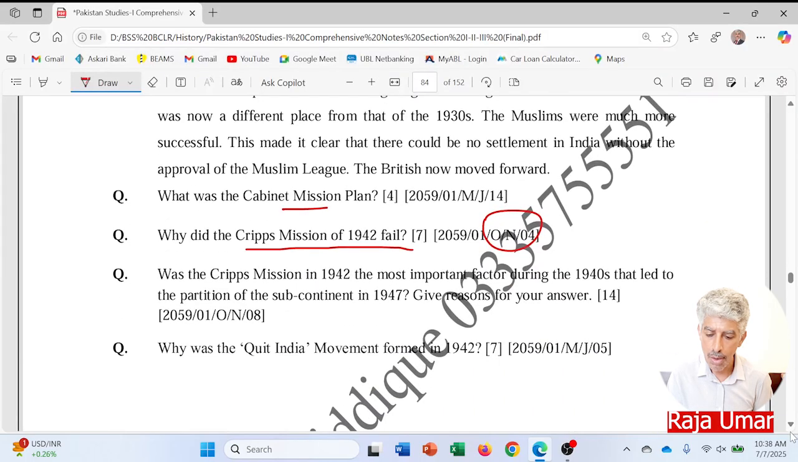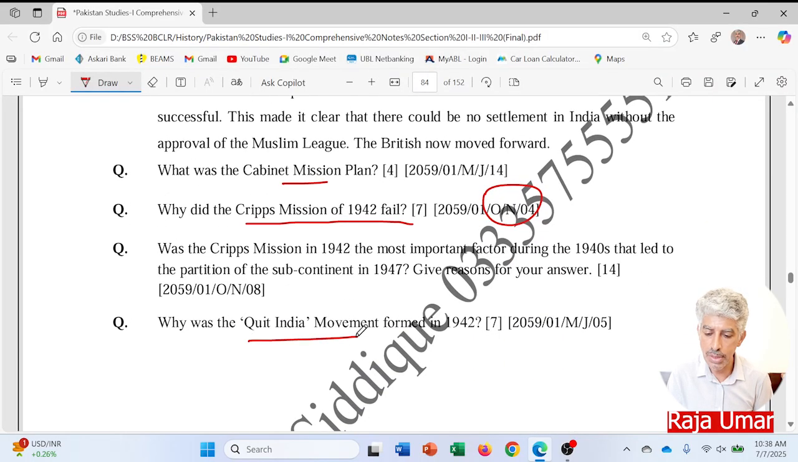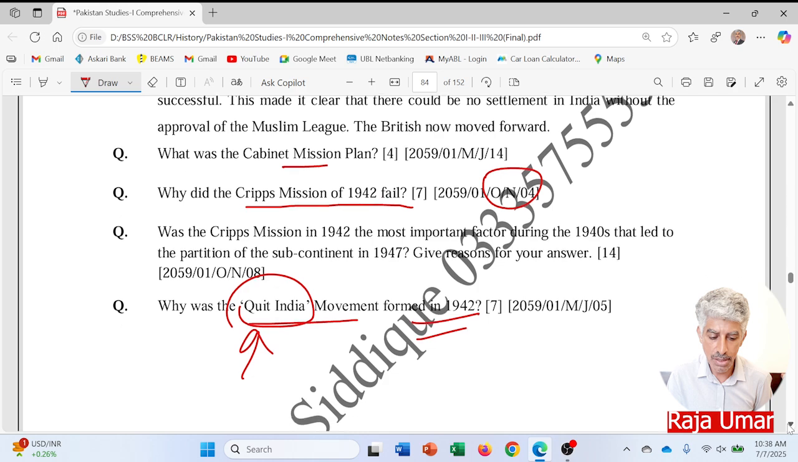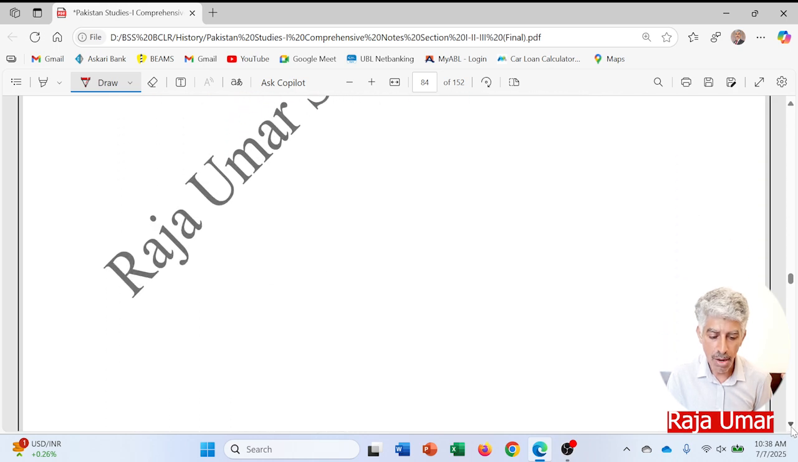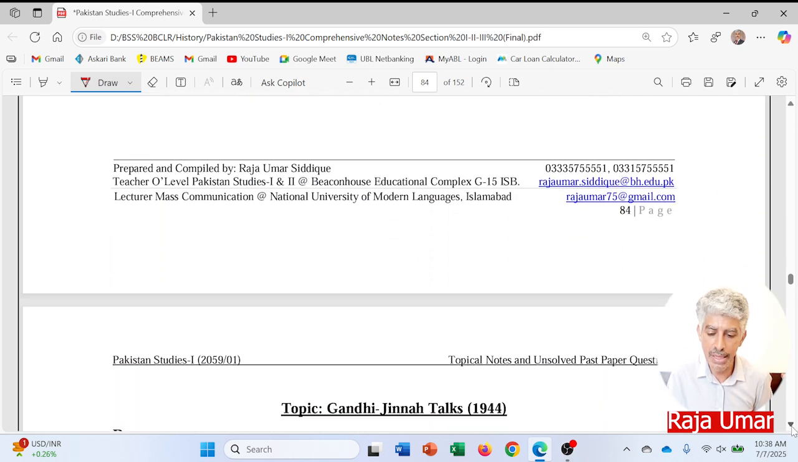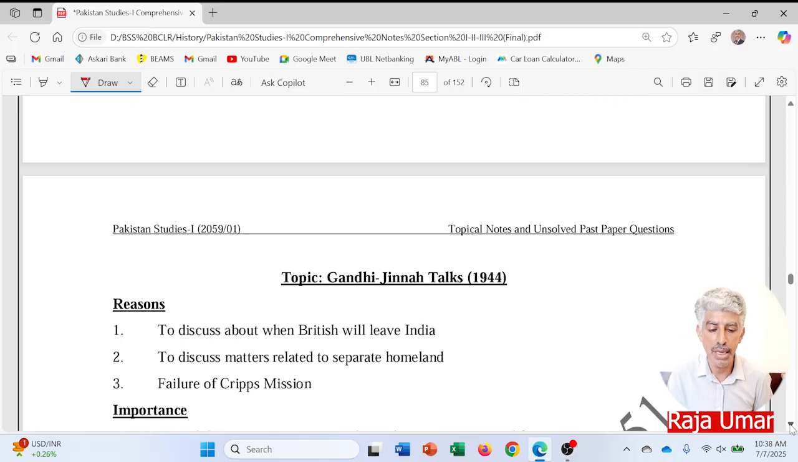All these questions, and I will also explain in the next lesson why the Quit India Movement was formed in 1942, as the British were depressed and were in war, and Congress launched this movement, the Quit India Movement, so as to get rid of the British, so that they could be able to gain control of the whole of the subcontinent. So this is how things are, and this is all from my side today related to this topic. And now in the next lesson I will talk about the Gandhi-Jinnah talks of 1944.